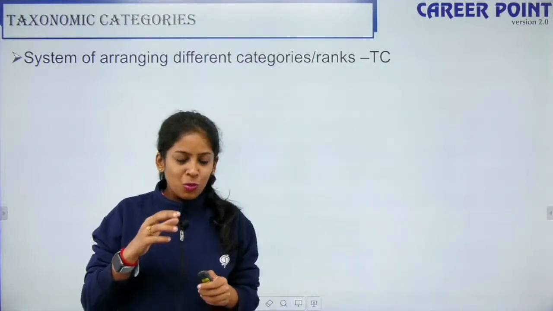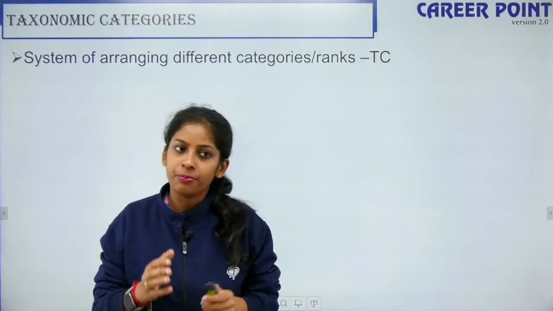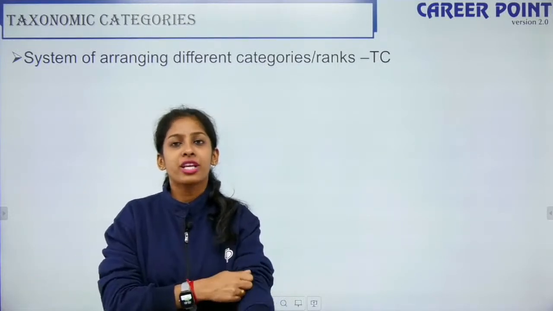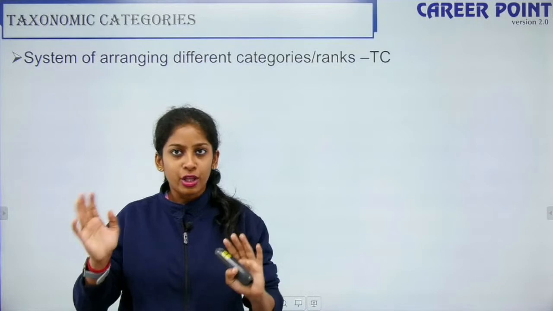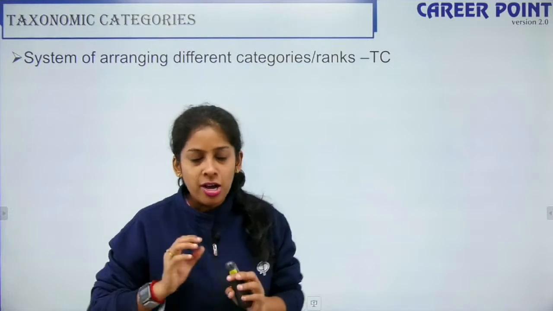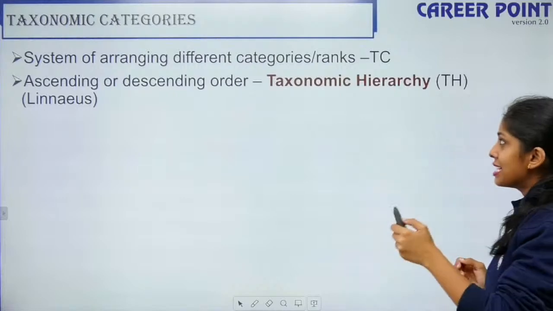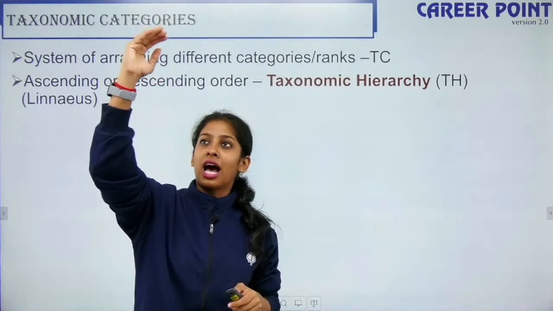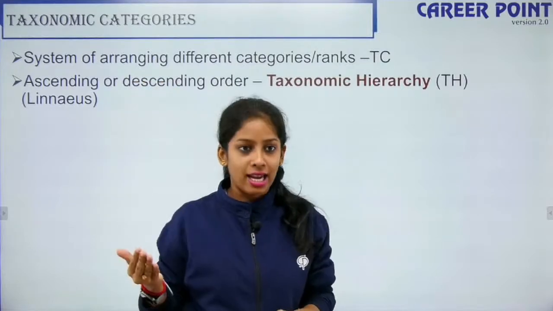For example, when you talk about a school, the first rule or the power is with the principal, right? Yes. So she occupies the first position. At home, say for example, you are 4 in number. You have your father, your mother, your brother and you, right? The first position, the decision authority lies with your father. So that is your taxonomic rank, which rank each one occupies. Ascending or descending order is the taxonomic hierarchy. The highest one on top and the lowest one at the bottom. This method of arrangement is hierarchy, okay?